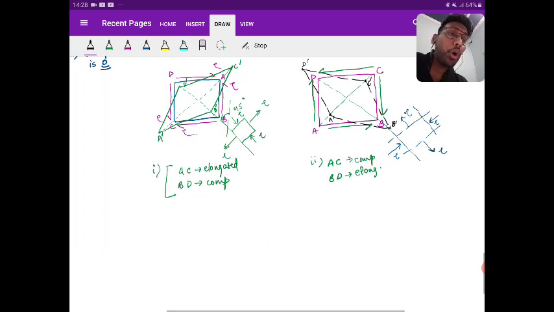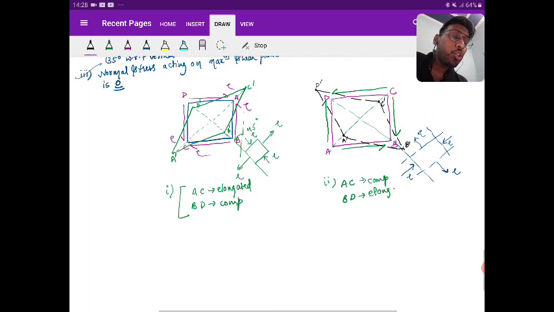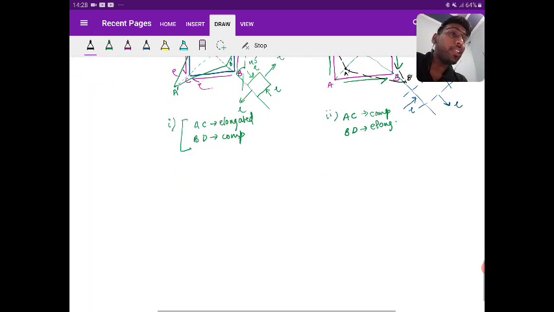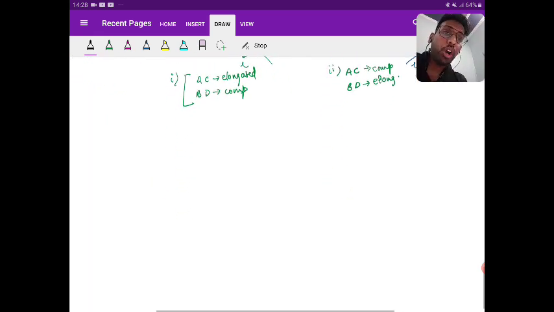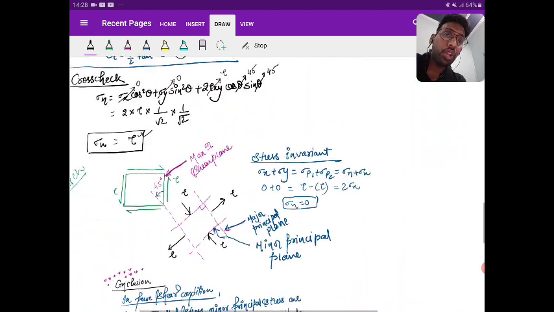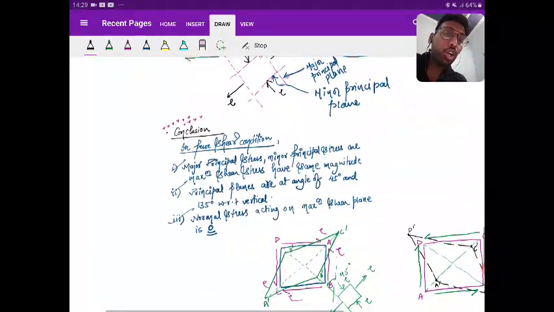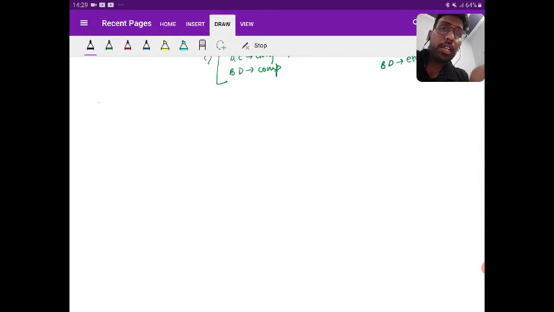Okay, so you got the result. Now I'm letting you solve a few GATE questions on this. So this was your question number 2 for today's class. Let us see the third question of today's class.